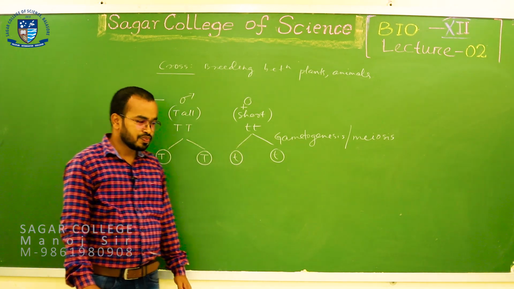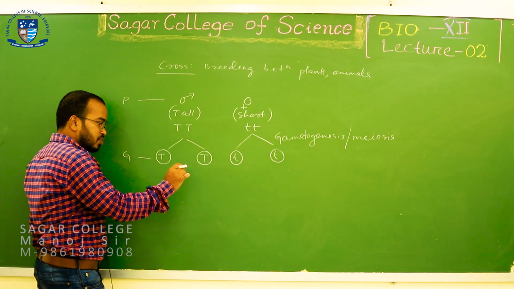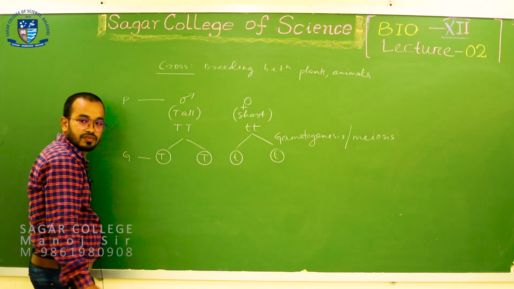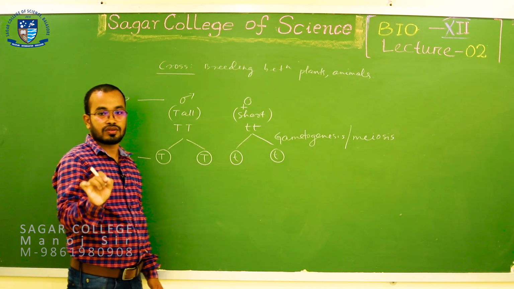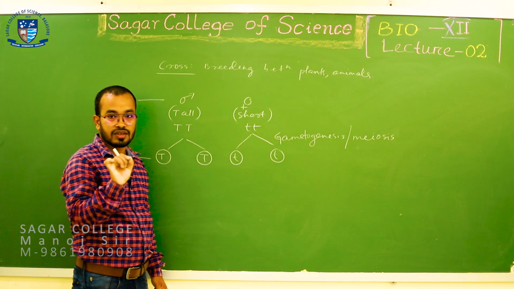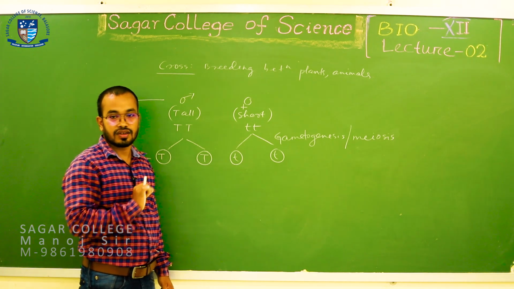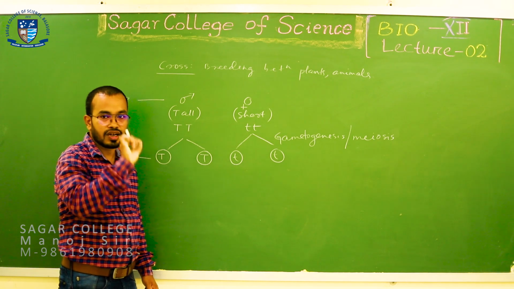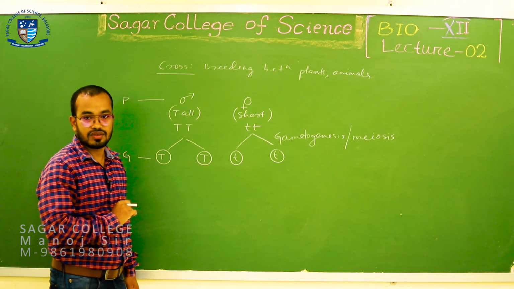This part is clear. Remember, gametes are always written inside circles. This is the genetic notation. The alleles are encircled to represent the gametes.